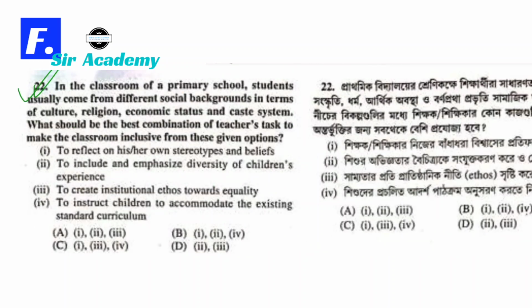Number 22. In the classroom of a primary school, students usually come from different socio backgrounds in terms of culture, religion, economic status and caste system. What should be the best combination of teachers' tasks to make the classroom inclusive from this given option?